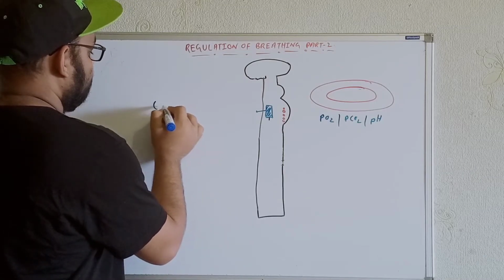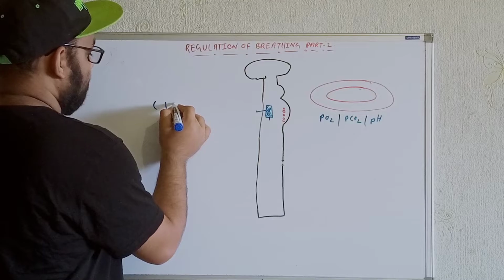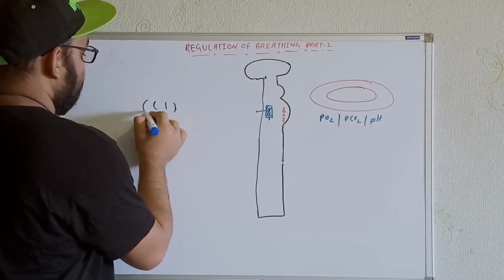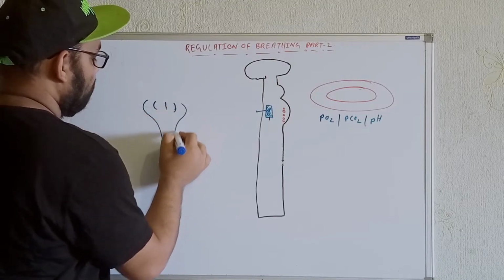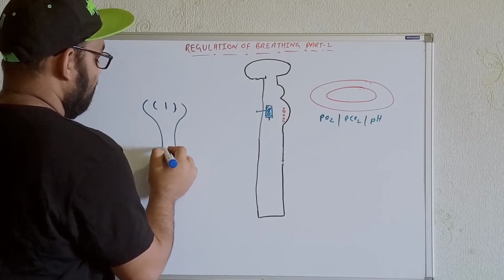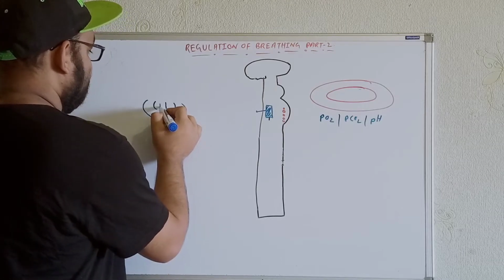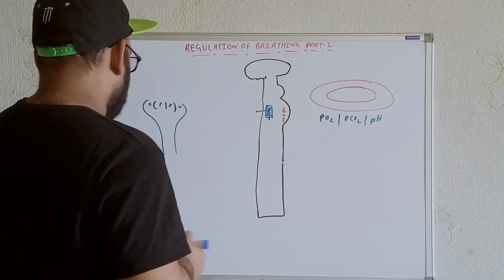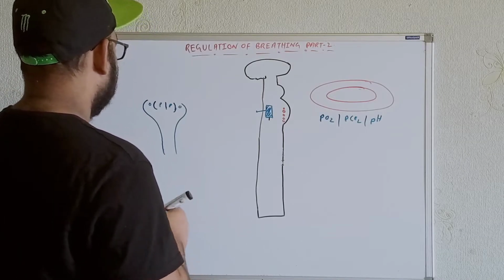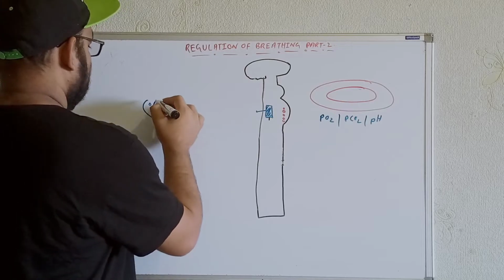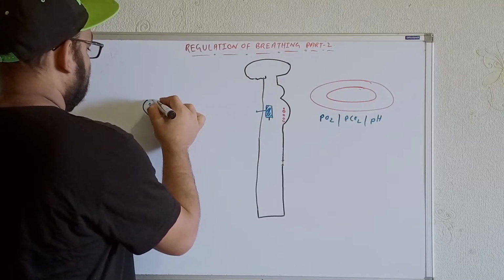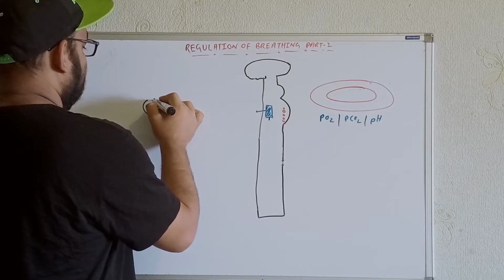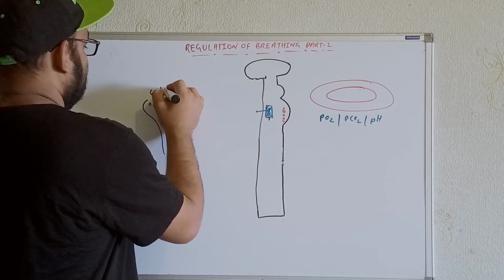So if you draw it, what can you get? Try to understand from this figure that within the medulla, this will be the pyramid, and this will be the olive. Now try to understand from the figure. What do you know from here? From here we get the origination of the 12th cranial nerve, that means the hypoglossal nerve.